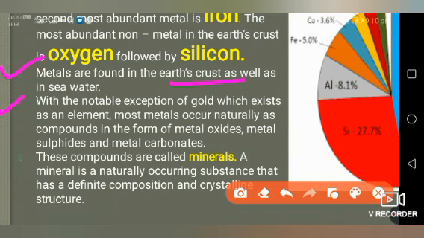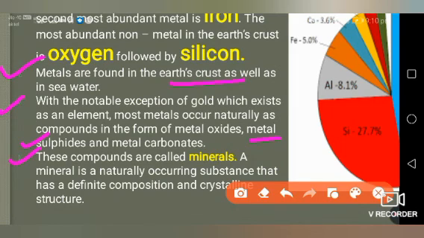And third, with the notable exception of gold, which exists as an element, most metals occur naturally as compounds in the form of metal oxides, metal sulfides, and metal carbonates. Those metals which are most reactive, except gold and silver, are found in the form of oxides, sulfides, or carbonates. They are not found as a single pure metal. It means they are found in the form of ore. This is not pure.